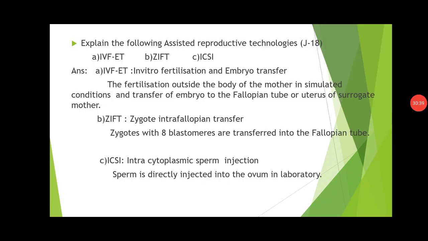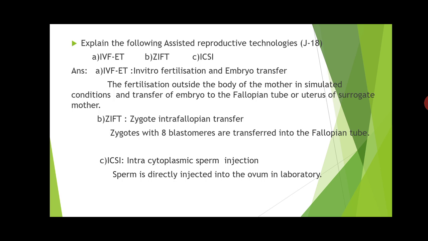So IVF-ET, in vitro fertilization and embryo transfer: the fertilization which is carried outside the body of the mother in stimulated conditions, in laboratory conditions, and transfer of the embryo to the fallopian tube or the uterus is called in vitro fertilization and embryo transfer. The second one is ZIFT, that is zygote intrafallopian transfer. In short, write in 1 line: zygotes which are formed in vitro or in vivo, which have come to the 8 blastomere stage, are transferred into the fallopian tube.